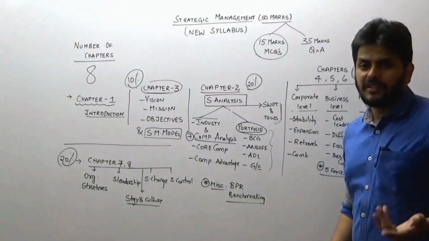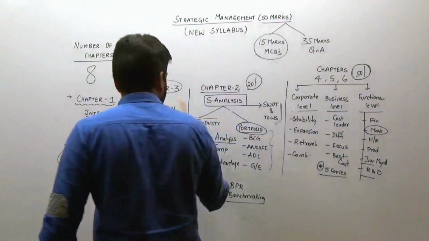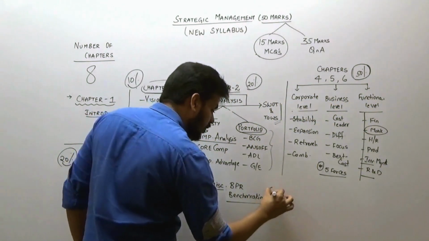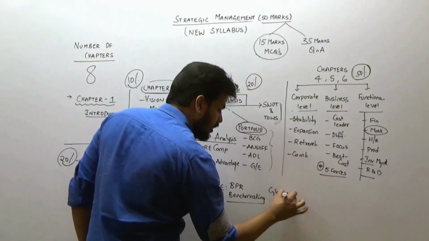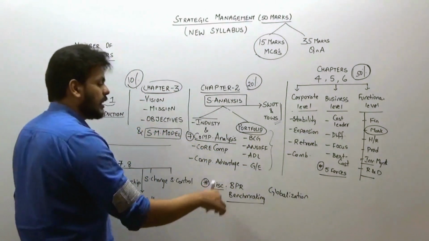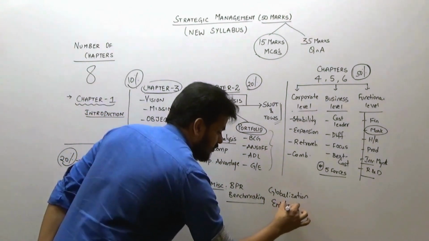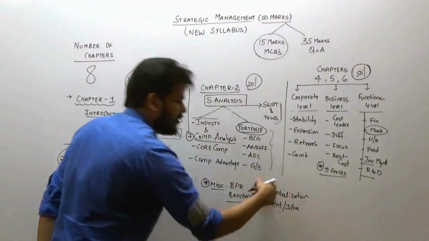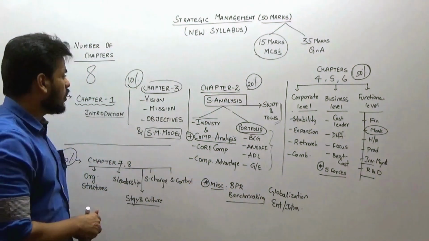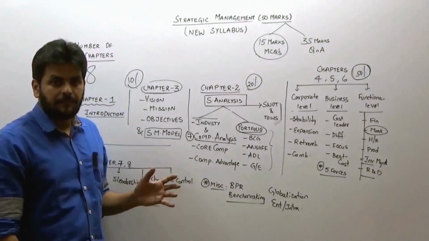Then you have a couple of miscellaneous topics: BPR, benchmarking, and back in the second chapter you also have one concept called globalization. All those topics you can deal with towards the end: BPR, benchmarking, globalization, the concept of entrepreneur and intrapreneur. All these miscellaneous topics which have no connection to the flow of these events, you can actually target.